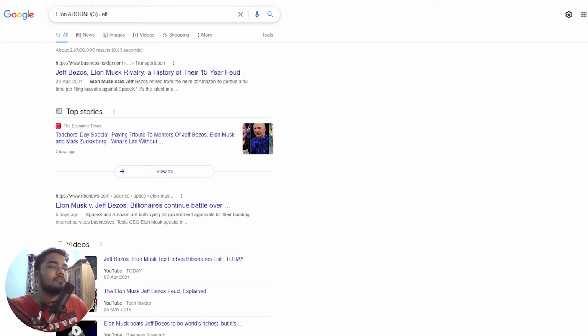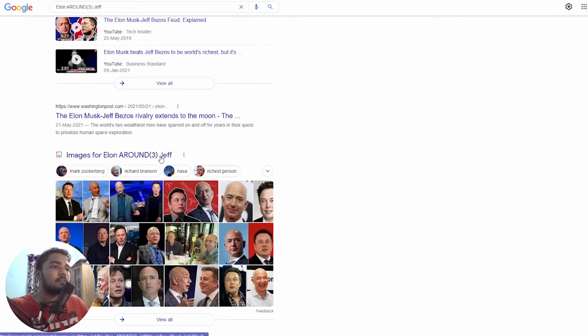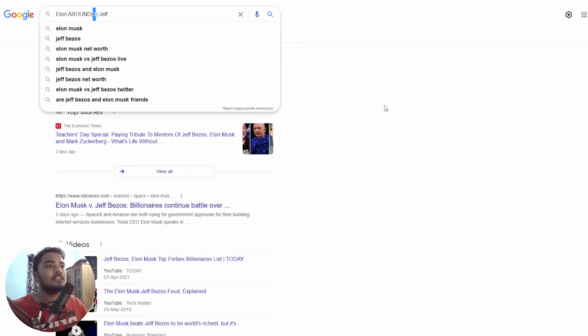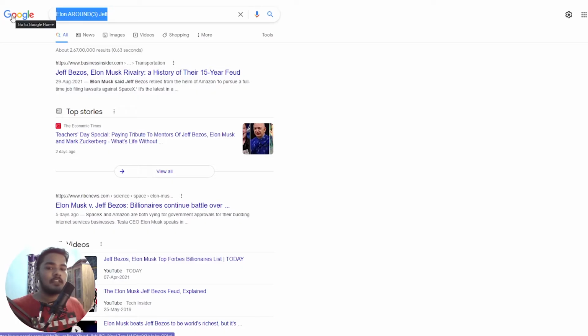That means that between Elon and Jeff there can be at max 3 words, and that is all you will get. For example, here you can see we have only one word between Jeff and Elon, so that is all about around, right? If you want two words to be there but there can be some gap, you can just specify how much gap can be there and you will get those results. Now let's go to the next one.